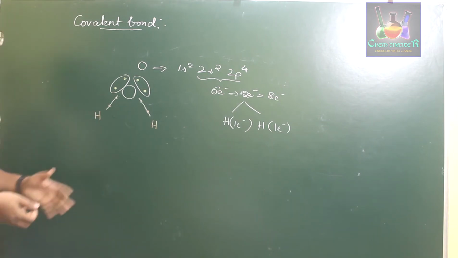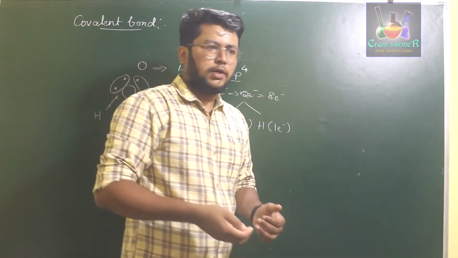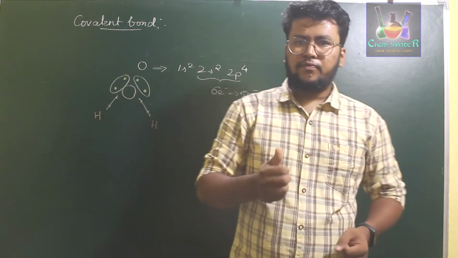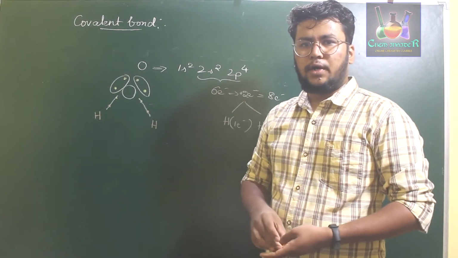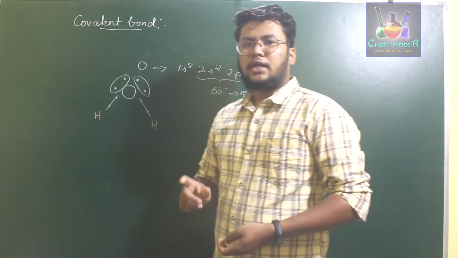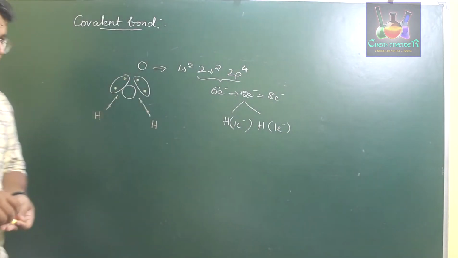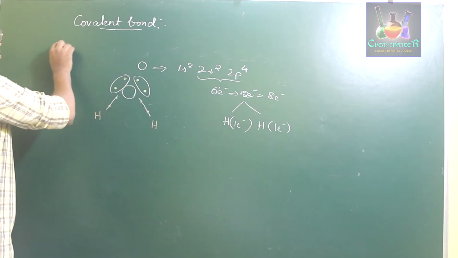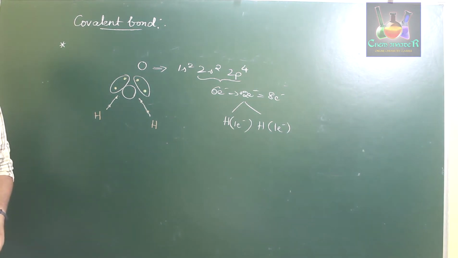Now there are certain rules which have to be followed in order to form a covalent bond. First, whenever an element has to form a covalent bond, it has to share at least one electron.